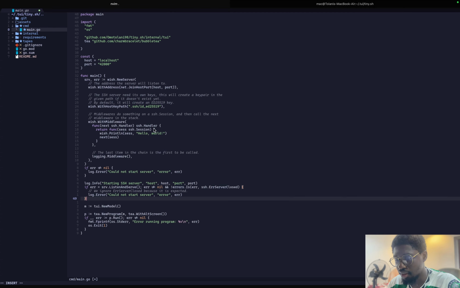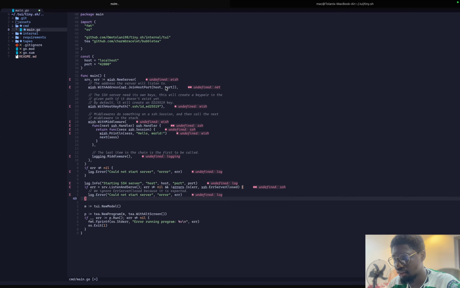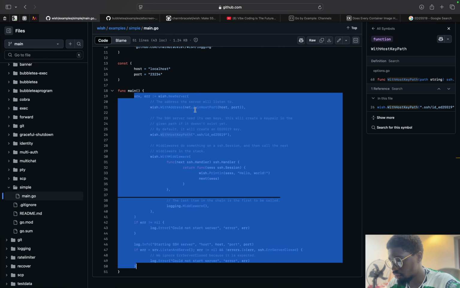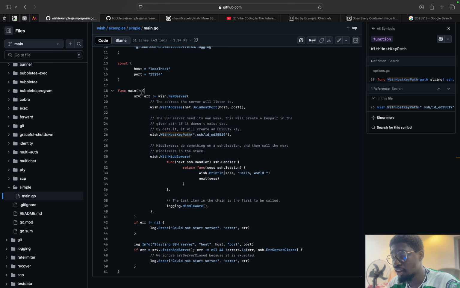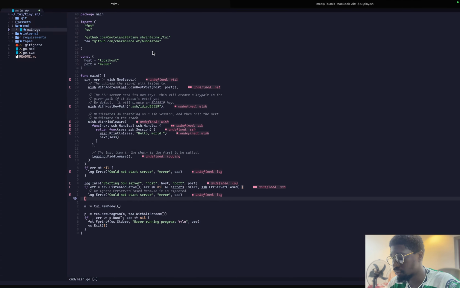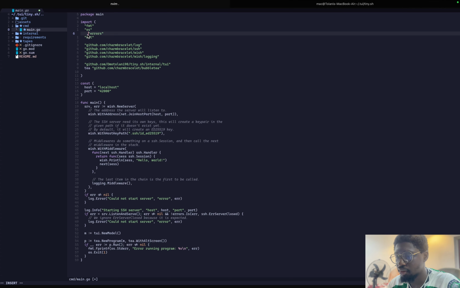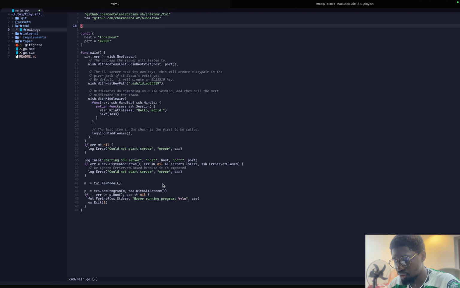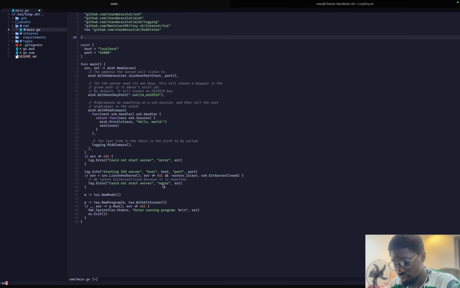Yep, paste that, and definitely a whole bunch of errors. So I think we need a lot of... Sorry about that. I think we need, yes, I think we need all this. Yep. Yes. And the error should be cleared. Let's save that. And let's just go ahead and run it.